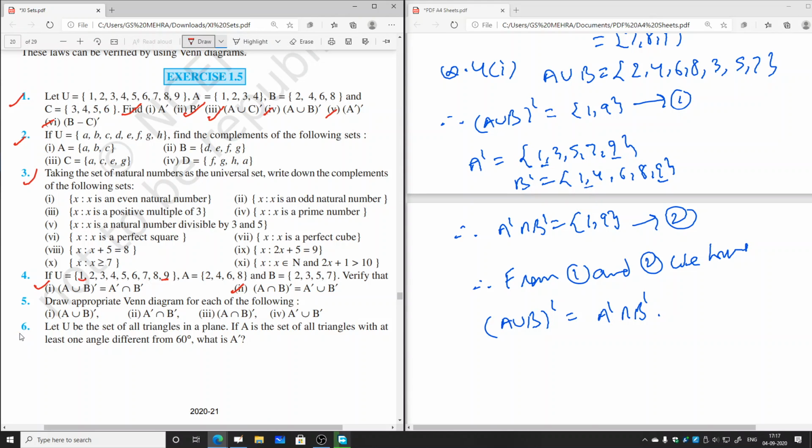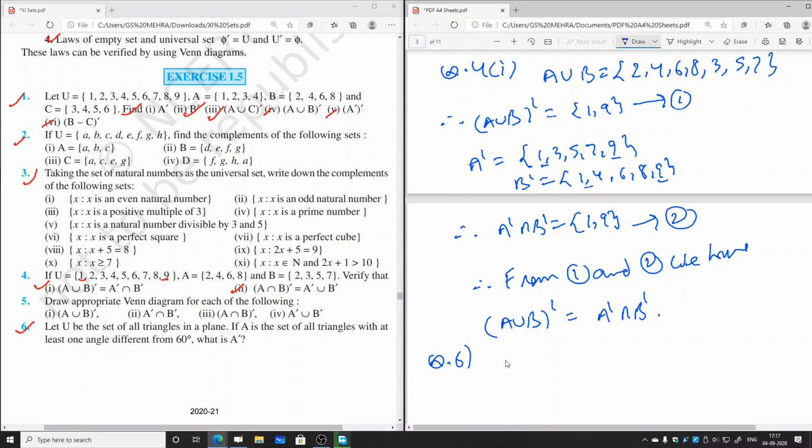Now first we will do question number 6, then question number 7 and then we will come back to question number 5. So what is question number 6? Let U be the set of all triangles in a plane. If A is the set of all triangles with at least one angle different from 60 degrees, what is A complement?